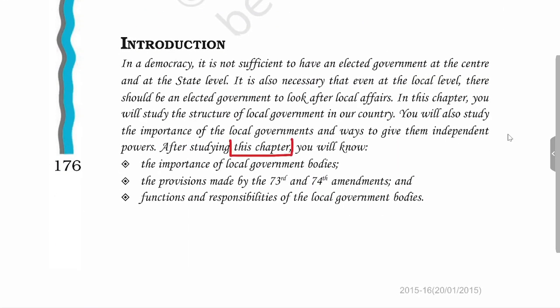In this chapter we'll study the importance of the local government bodies, then we'll see the provisions of the 73rd and 74th Amendment Act, which provided the constitutional status to the Panchayati Raj institutions and urban local bodies. Then we'll see the functions and responsibilities of the local government bodies. So after reading this chapter, a student will be able to answer all these questions.